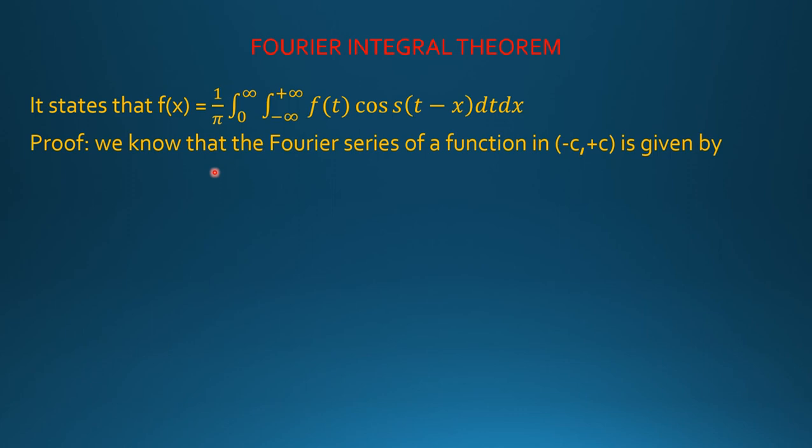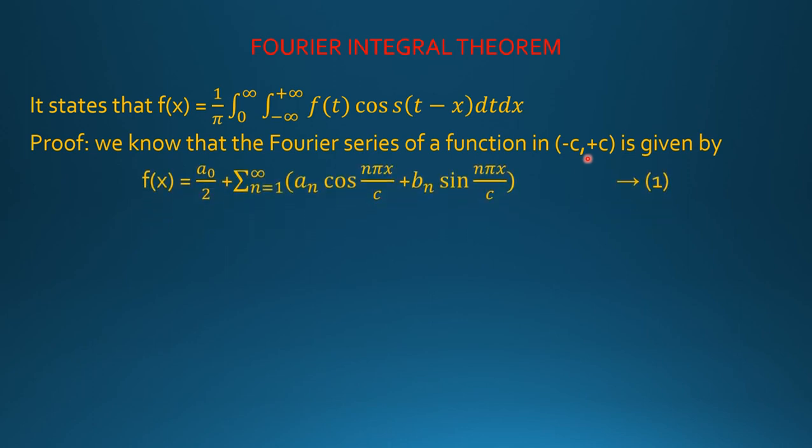We know that the Fourier series of a function in the interval −c to +c is given by f(x) = a0/2 + Σ (n = 1 to ∞) [an cos(nπx/c) + bn sin(nπx/c)].